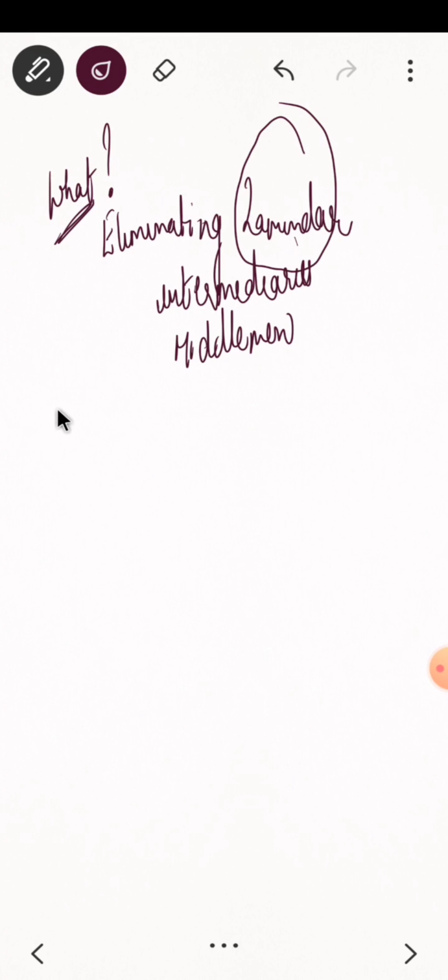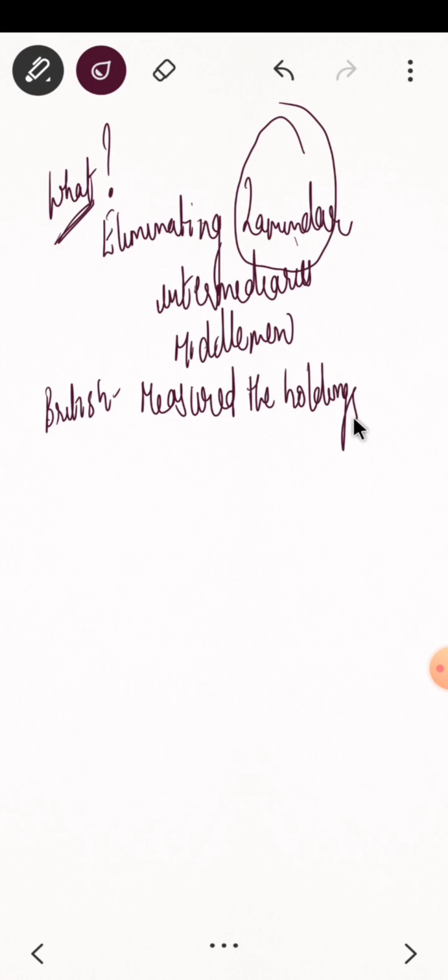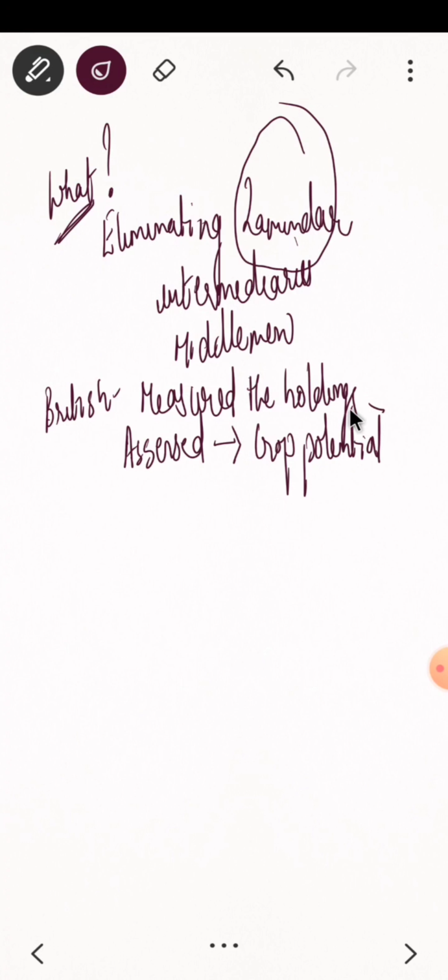So what was the system? What the British did is they measured the land holding of the peasants and then assessed it, कि कितना मेजरमेंट है, सब कुछ एसेस किया. वो लोग क्रॉप पोटेंशियल भी देखते थे. जो लैंड को एसेस किया है, कितना क्रॉप ग्रोथ होगा, कितना कल्टीवेशन के बाद मिलेगा, that entire crop potential was assessed, right? They also considered what was the actual cultivation.